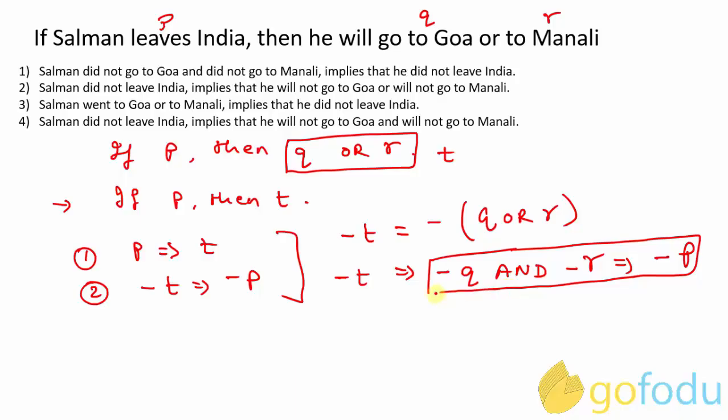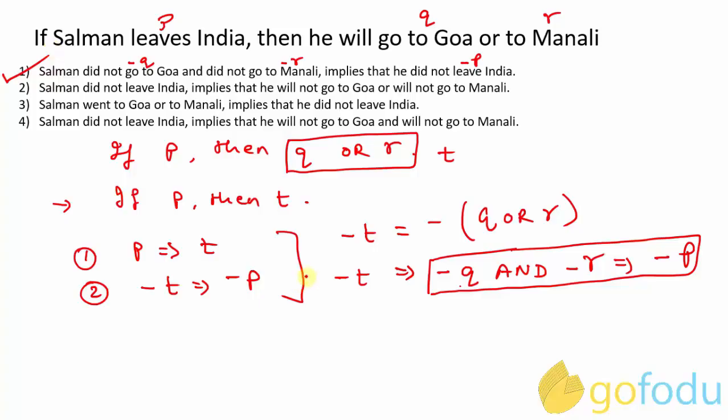Now, if you look at the option choices very closely, look at the first option. Salman did not go to Goa and he did not go to Manali implies he did not leave India. Did not go to Goa is negation of Q, did not go to Manali is negation of R, and did not leave India is negation of P. So the correct answer is the first option.